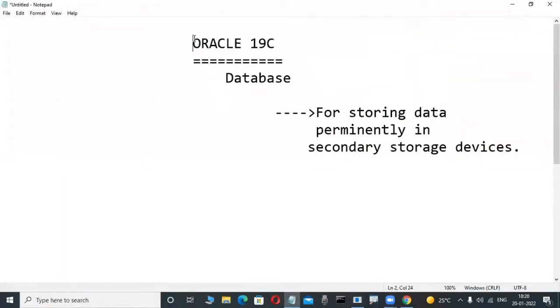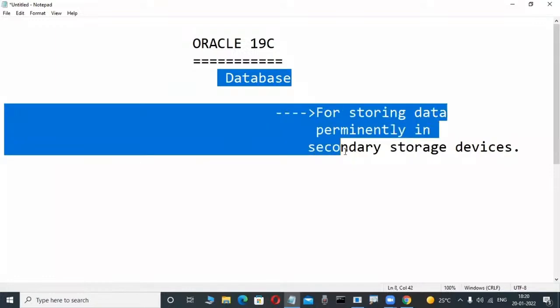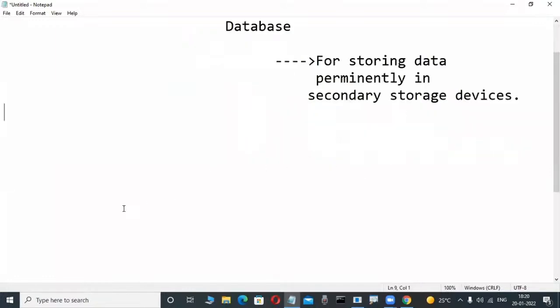Oracle is a database product. What type of database? A relational database, which is why it stores a structured collection of data. If you want to operate on it, which languages do we use? For a non-technical person, observe slowly here. One language is SQL. SQL means structured query language.